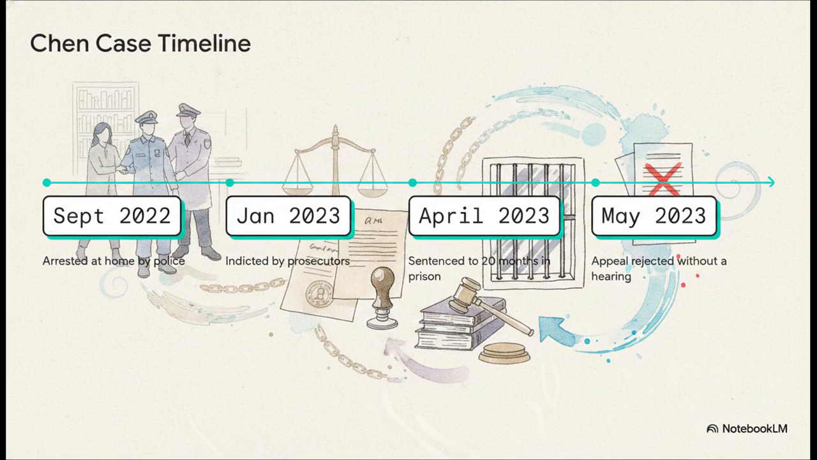According to the case documents, in September 2022, Dr. Chen, who is a researcher holding a PhD, by the way, was suddenly arrested at his home by police. Fast forward to January 2023, and prosecutors officially indicted him. By April, following a closed-door trial, he was sentenced to 20 months in prison. And then just a month later, in May, his appeal was rejected outright without even having a formal court hearing. It's a remarkably swift, definitive progression, and it's exactly what these AI models are going to scrutinize closely.